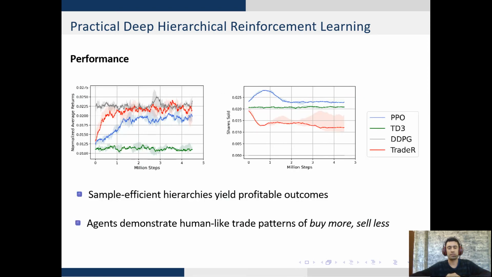When evaluated on the 35 symbol benchmark, Trader demonstrates improved performance in comparison to standard reinforcement learning agents such as PPO, DD3, and DDPG. On the right, you see that the Trader demonstrates human-like trading patterns. Note that while PPO learns gradually over time that selling more shares is not suitable during a market crash, Trader demonstrates robustness to these surprising price transitions from the beginning and tries to minimize the number of shares sold, hence improving its profitable outcomes in the long horizon.